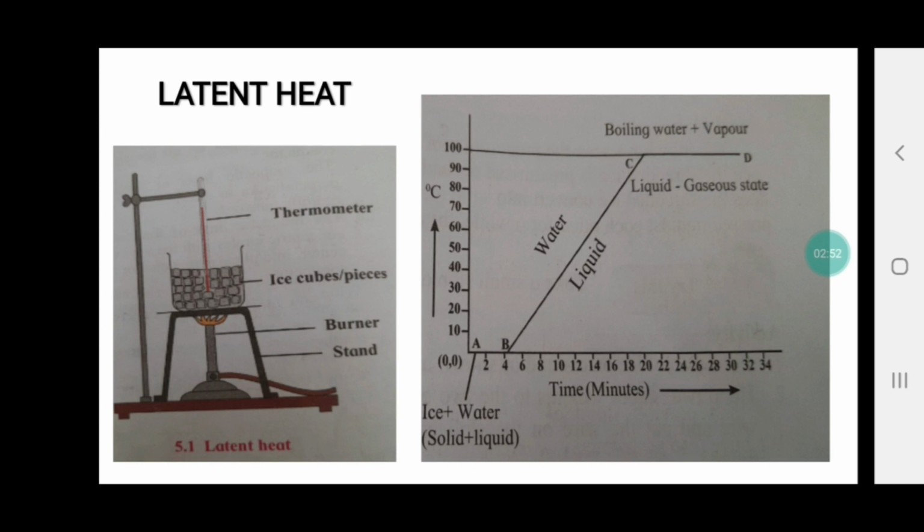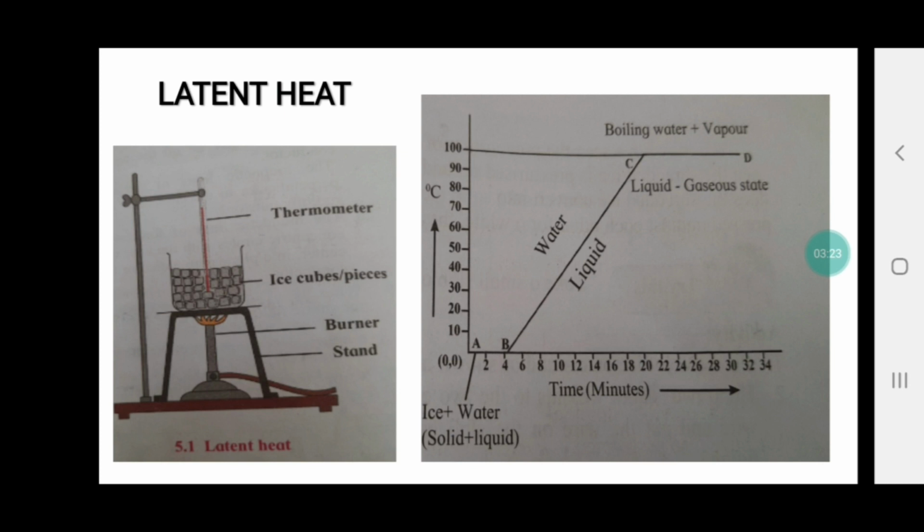Now the heat in which the state is changing, the heat absorbed by the substance to change the state from solid to liquid, is known as latent heat. What is that known as? Latent heat, in which the state of the substance is changing from solid state to liquid state.